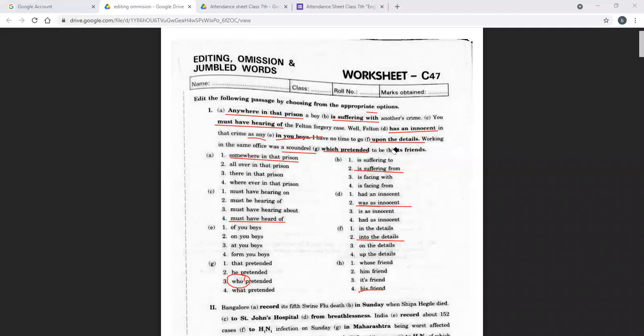Okay, so that was it for editing, omission and jumble words. I hope it was clear to you. You just have to keep in mind the reading process throughout the solving. ठीक है, आप जितना रीडिंग पे ध्यान देंगे उतना ज्यादा अच्छे से आपको ये सारा जो है वो समझ में आ जाएगा.